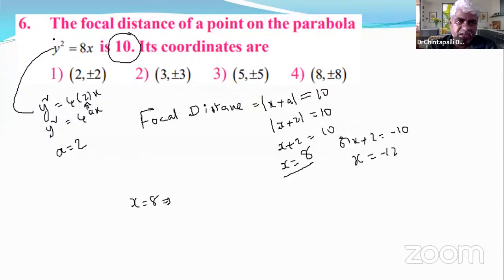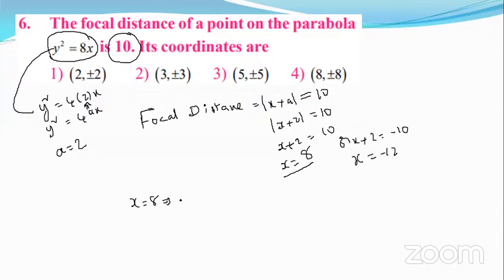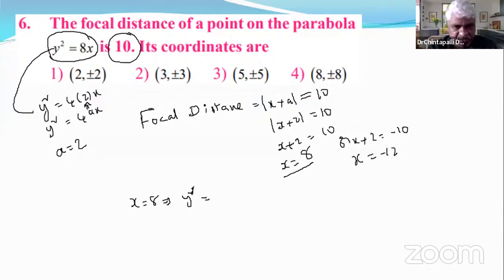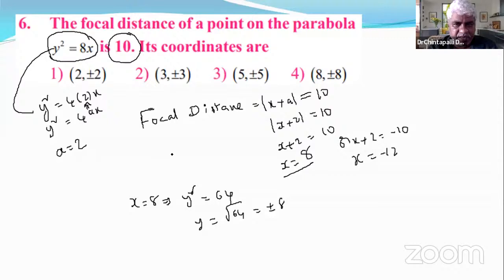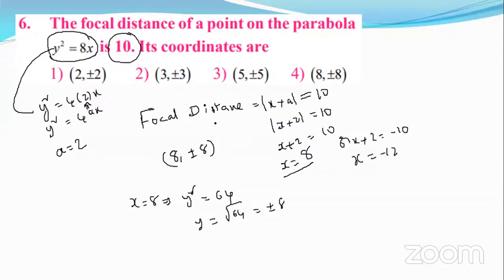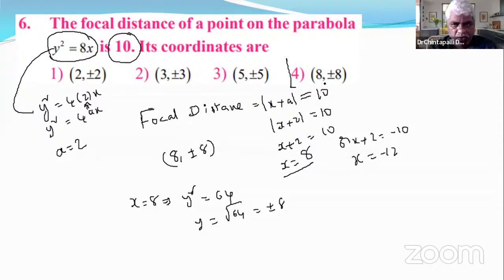If x is equal to positive 8, the given equation is y square equal to 8x. With x equal to 8, y square equals 64. y equals root 64, which is plus or minus 8. So the answer is (8, plus or minus 8).